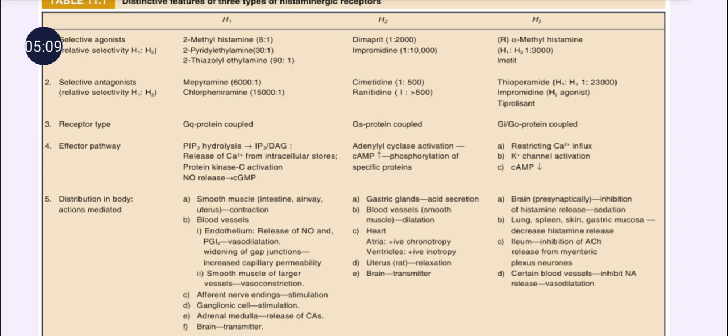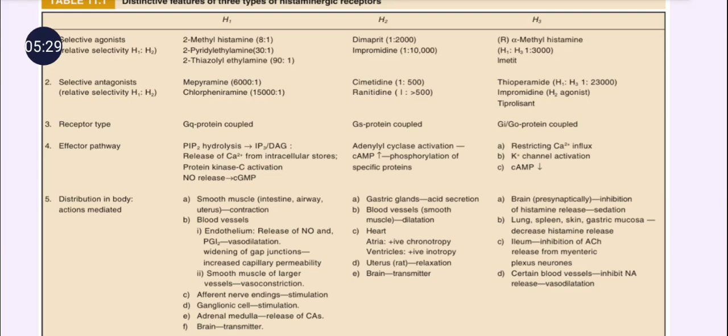The H1 receptor is a Gq protein coupled receptor, the H2 receptor is a Gs protein coupled receptor, and the H3 receptor is a Gi protein coupled receptor. Most of the time, whenever it is an autoreceptor, it is a Gi protein coupled receptor.